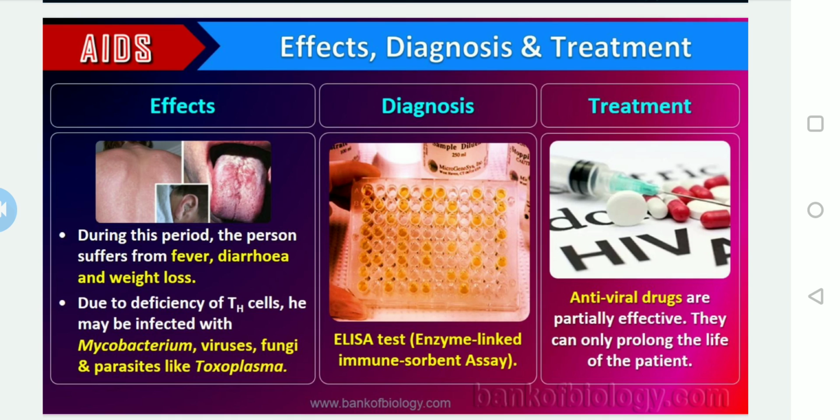For the treatment of AIDS present in the market, antiviral drugs are only partially effective. They can only prolong the life of the patients, but they cannot protect. The antiviral or retroviral drugs are partially effective.